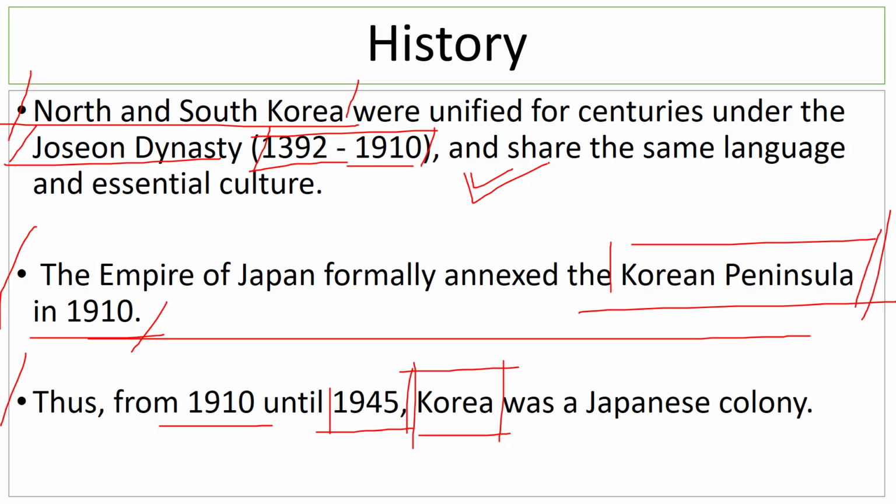It wanted the Korean people to talk in Japanese. They wanted them to learn Japanese. They wanted them to learn Japanese culture, Japanese custom. They basically wanted the Korean peninsula to become Japanese. They couldn't really do that. And of course, in 1945, the Japanese colonization of the Korean Peninsula ended. So what exactly happened in 1945?